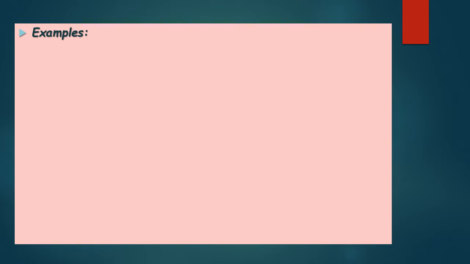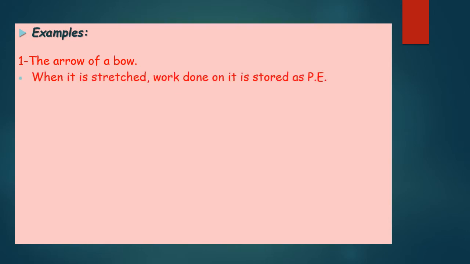Examples: the arrow of a bow. When it is stretched, work is done on it and is stored as potential energy.